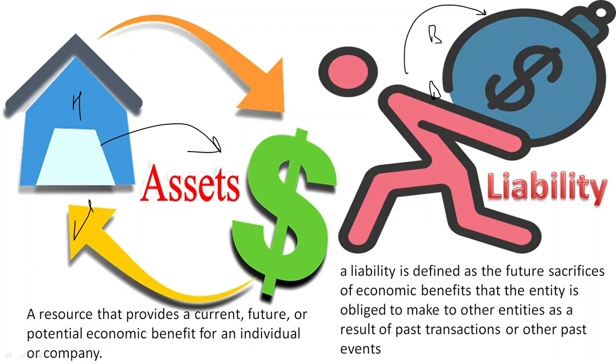So that is the difference between the two. Asset is something that is providing you economic benefit in future, and liability is that you will provide economic benefit to some other entity in future.